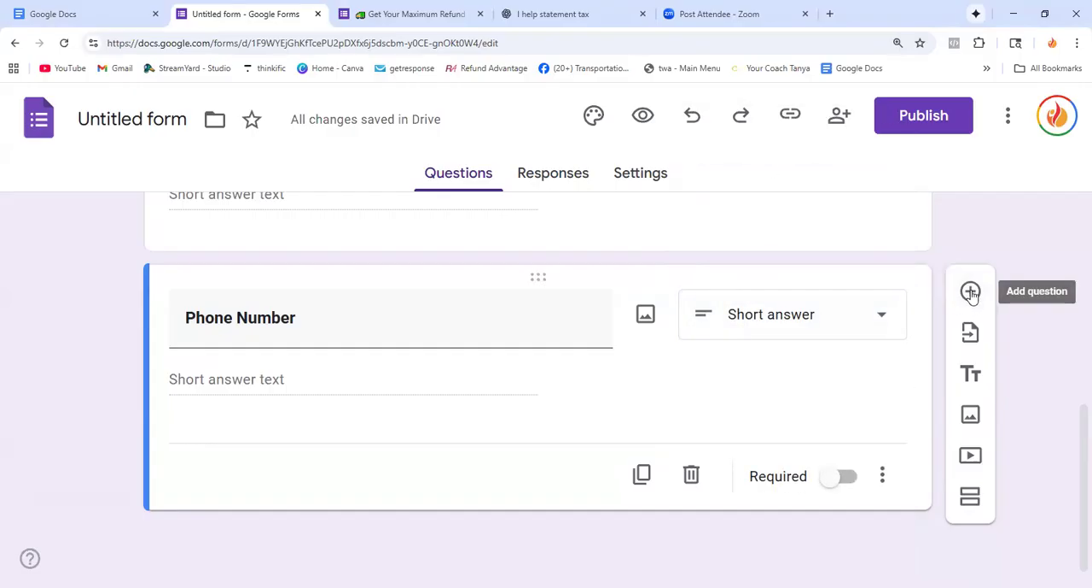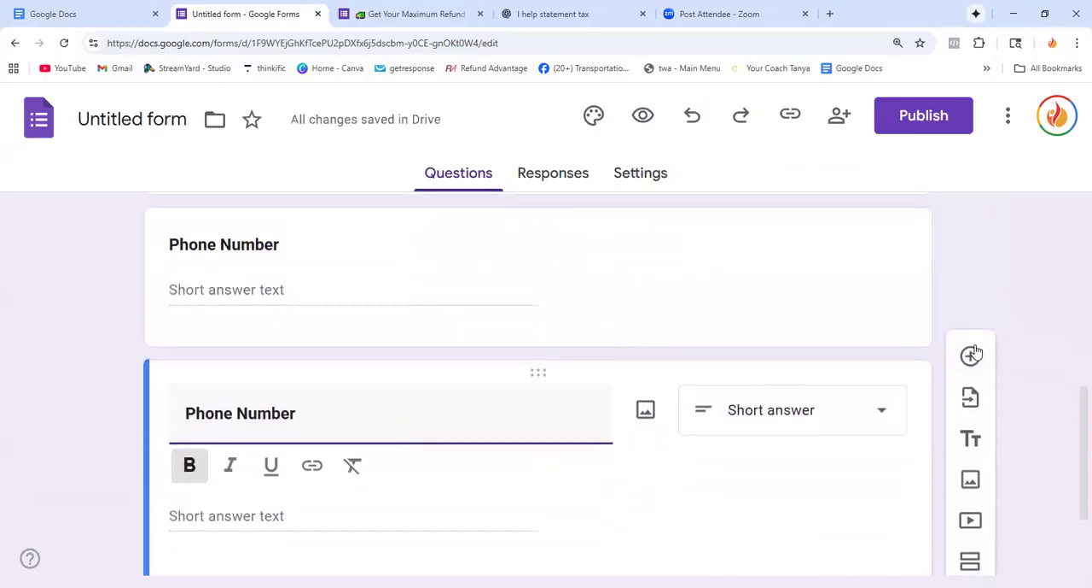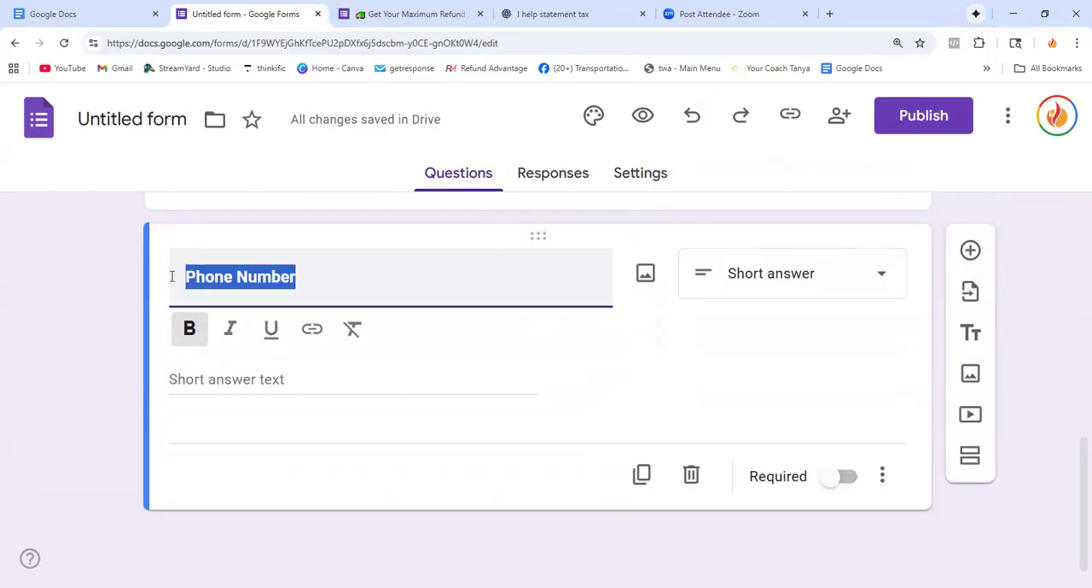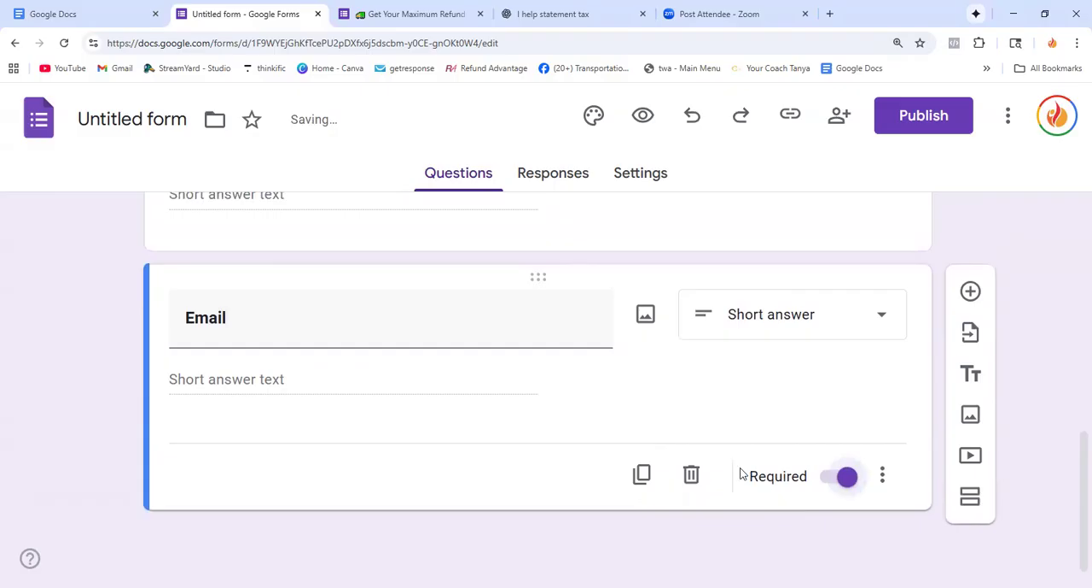So what else do we have here to add another one? You can either do copy, duplicate, see, or you can click it here. So we did duplicate. So we're going to ask for the email. And this one is going to be a short answer, but what we're going to do is make it required, because if you want to collect an email, it's to send them a form, get in touch, nurture, start a conversation. So we're going to make that required.